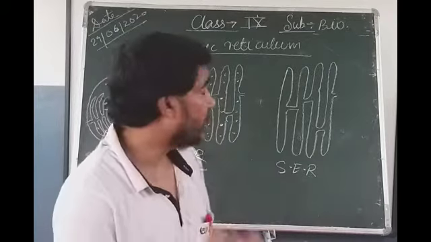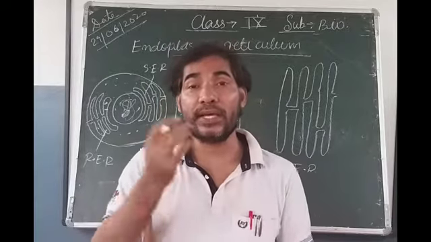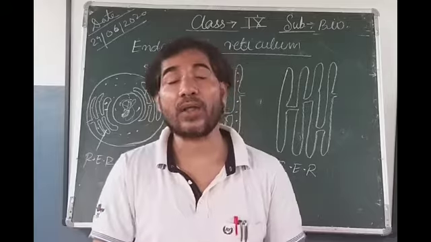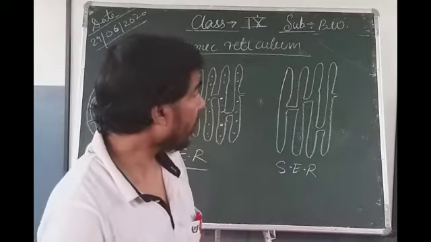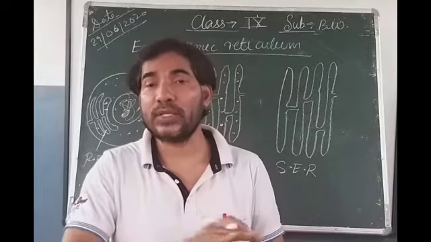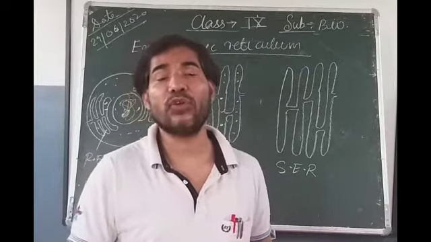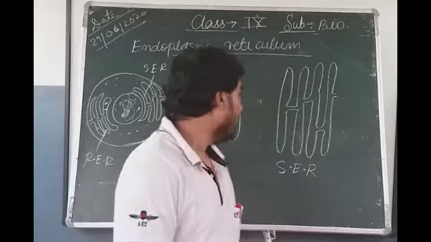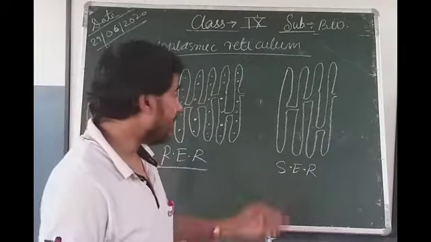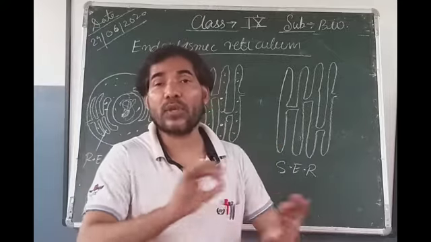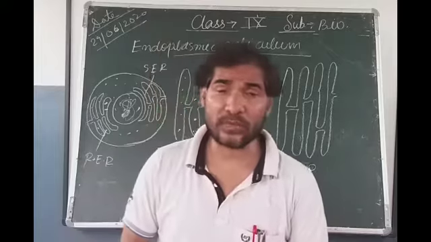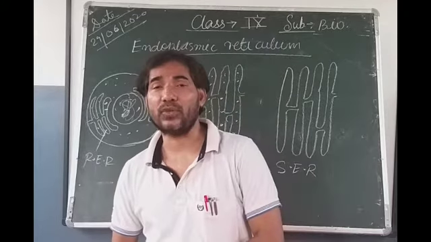So we can say the endoplasmic reticulum having granular structures, which are called ribosomes, on the surface is called rough endoplasmic reticulum, and those having no ribosomes on their surfaces are called smooth endoplasmic reticulum. So, rough endoplasmic reticulum has ribosomes on its surface and smooth endoplasmic reticulum has no ribosomes on its surface. Okay, so this is the difference between a rough and a smooth endoplasmic reticulum.